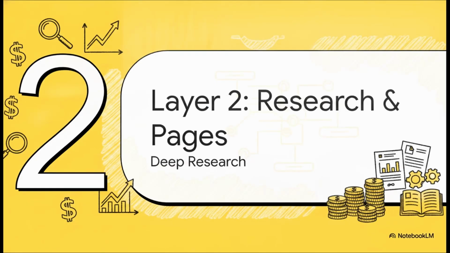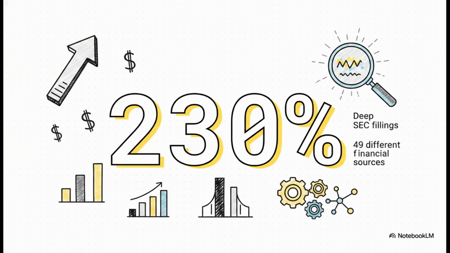Moving right along to layer 2, deep research and pages. Now let's talk about the number 230%. In our source's demonstration, they asked the tool to find breakout hardware stocks for 2025, but instead of doing a standard web search, they flipped on the finance filter, basically commanding the AI to specifically sweep through official SEC filings. The deep research mode just ran on its own, analyzed 49 different financial sources, and came back highlighting a public infrastructure company called Core. And get this, Core had seen a remarkable 230% stock increase since its IPO.